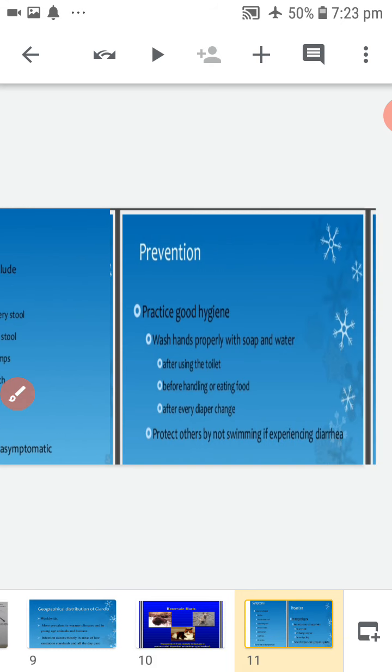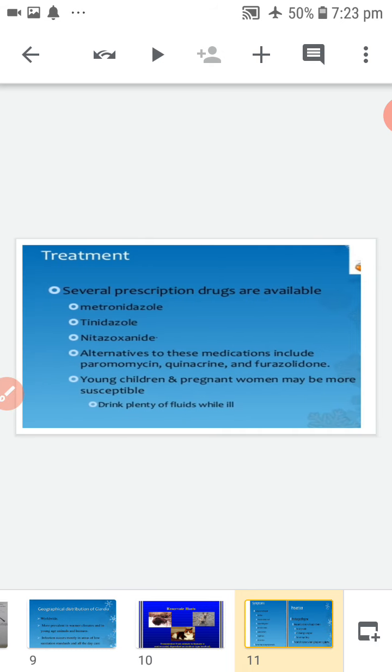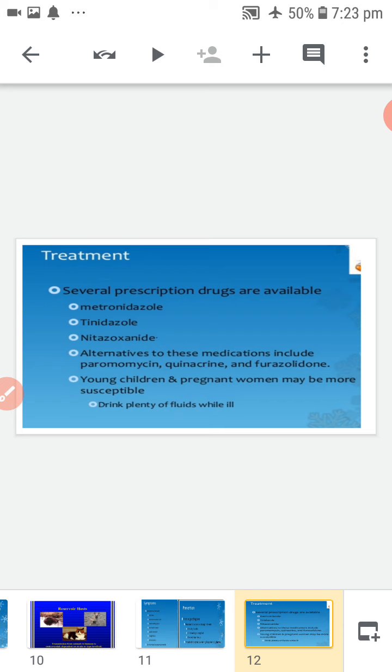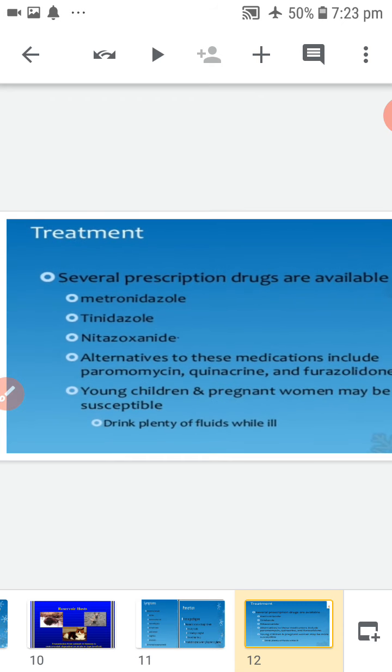Next, treatment. Metronidazole, tinidazole, and quinacrine hydrochloride are the drugs of choice.